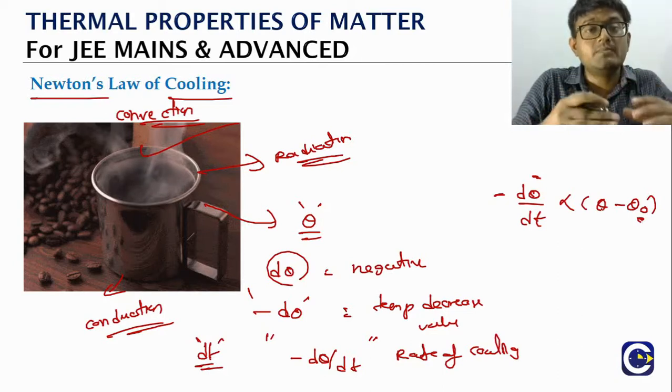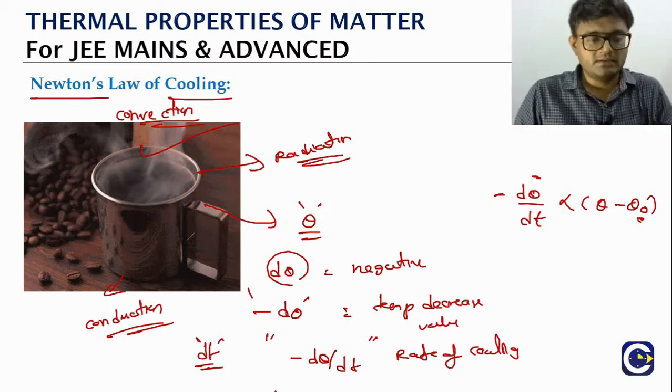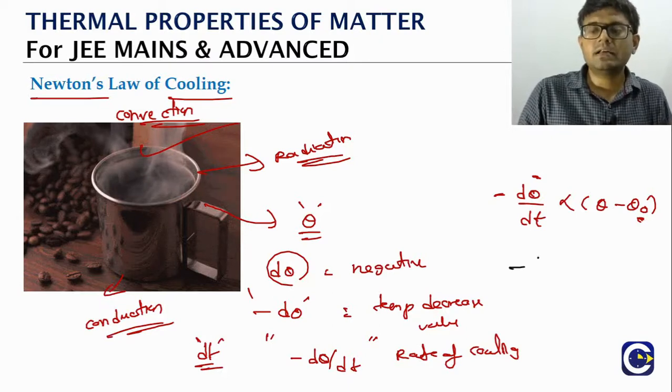Less means the object will be cooling slowly. So we can convert this into an equation, because whenever we have a proportional relation, we can convert it into an equation, right? We can write it like this: minus dθ/dt is equal to some constant C into (θ minus θ naught).